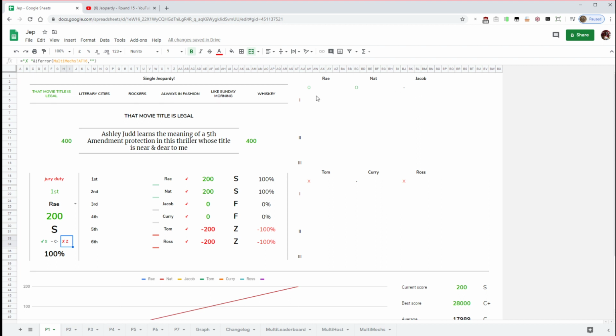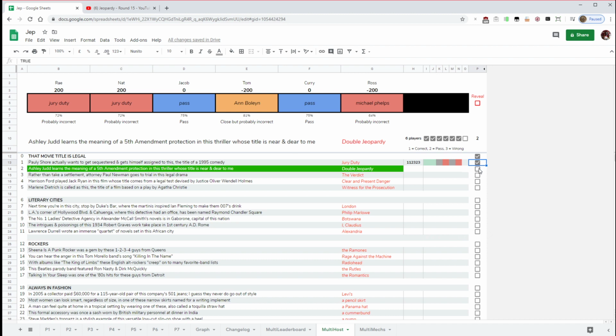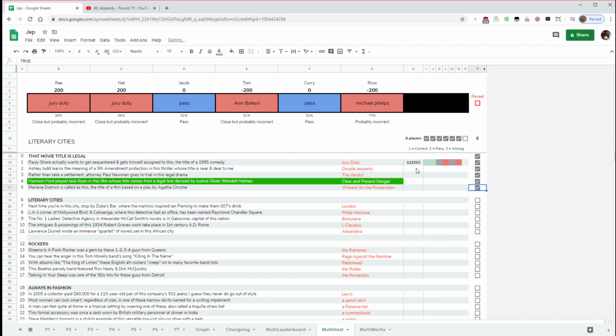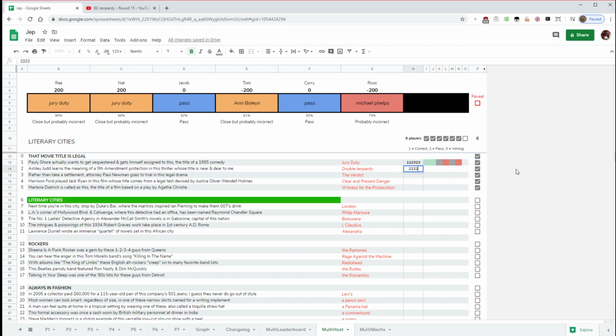These have started to fill in as well. The noughts and crosses board will eventually show here. And their previous questions, if they got it right or wrong for the category, are also here. So you can see that these red ones indicate that they're wrong, grey for pass, and green for correct. So that's basically how the game goes. I'll show you that in a little bit more detail as I put in these.